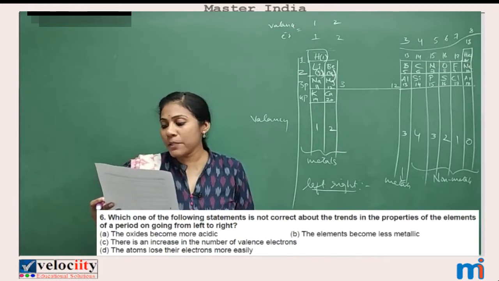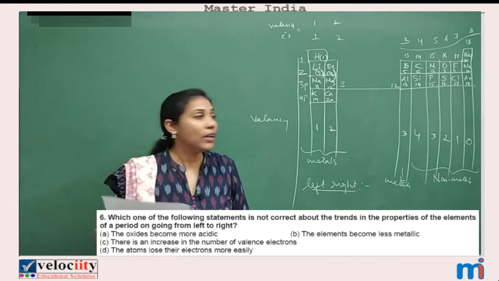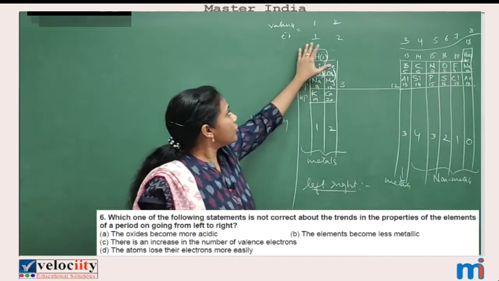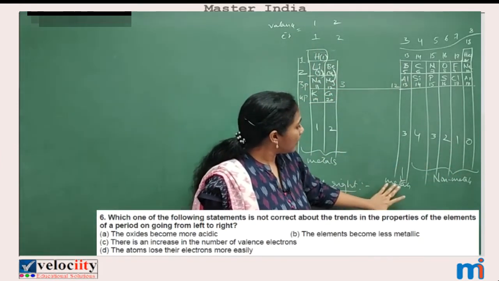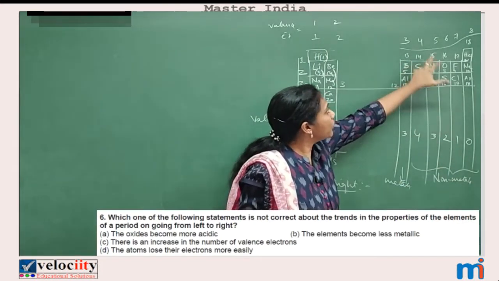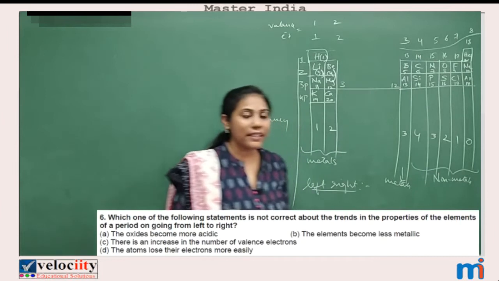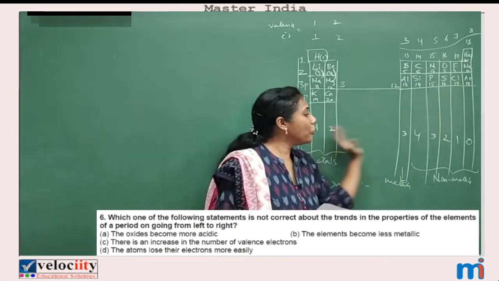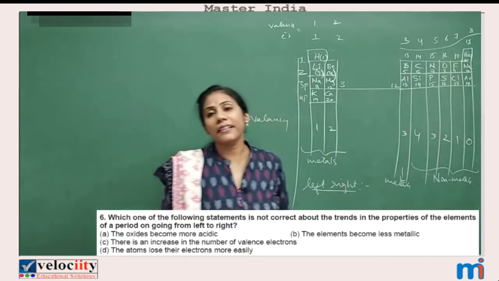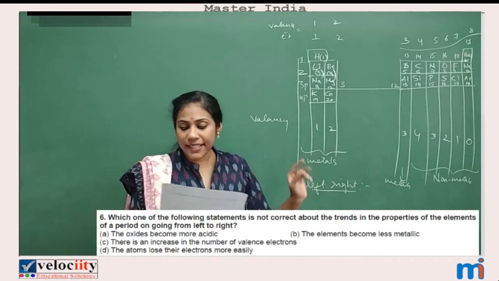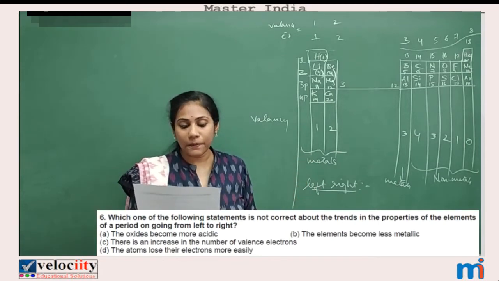Option B, the elements become less metallic. The elements become non-metallic. You see, first group, second group, 13th group are metals, but from the 14th group onwards they are non-metals. Is the metallic character increasing from left to right? No, non-metallic character is increasing. So this is also a correct statement.